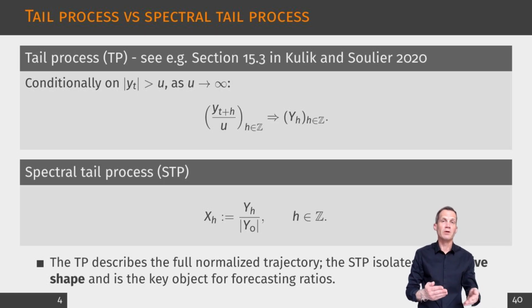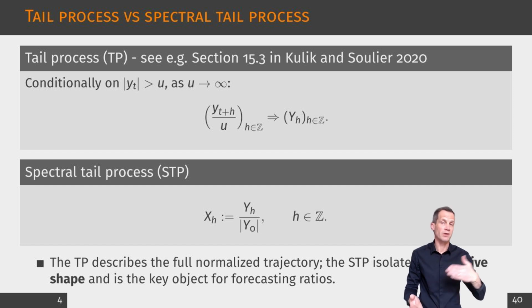The spectral tail process goes one step further and removes the remaining absolute scale, so it isolates shape only. That is why it is the key object for forecasting. Many extreme regime questions are about how much larger is tomorrow than today, or more generally about successive growth factors. Those depend on relative shape, not on the particular size of the extreme that triggered the conditioning. So, intuitively, the tail process answers what does an extreme episode look like, whereas the spectral tail process answers how does the episode evolve from one step to the next in relative terms.